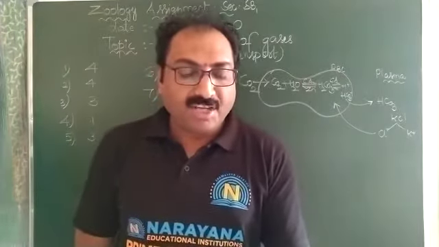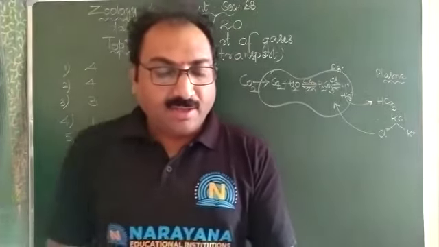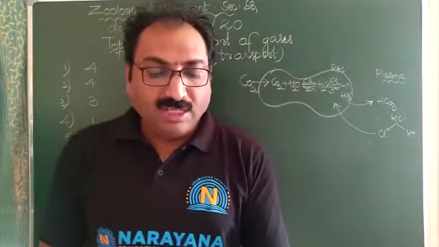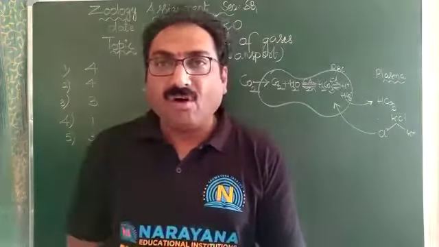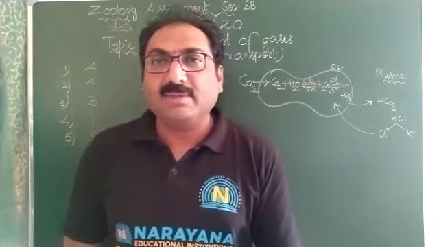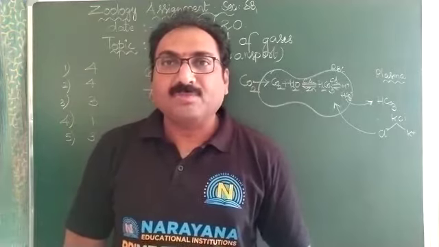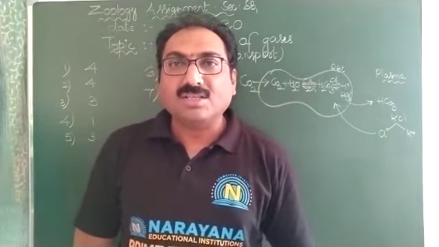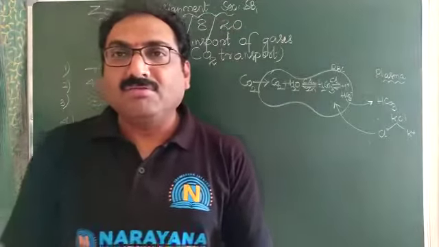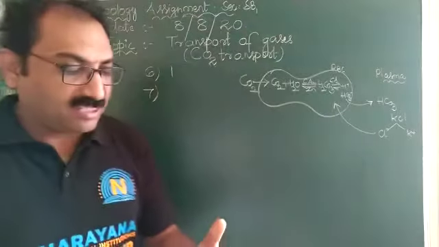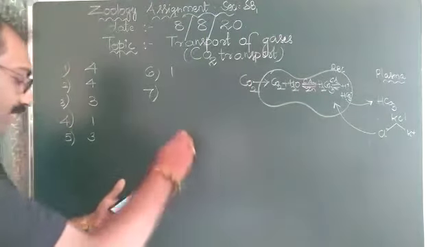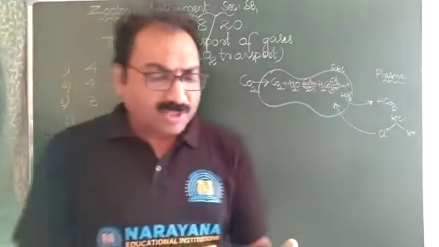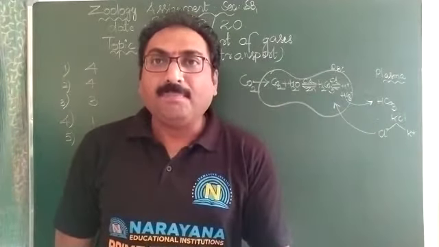So what is the question given here, children? A higher CO2 concentration of the blood causes... When there is more concentration of CO2, then it leads to the quick diffusion of oxygen from the blood. So this is nothing but a kind of Bohr effect. An increase in the carbon dioxide concentration leads to the dissociation of oxyhemoglobin, releasing oxygen from the blood to the tissues. So that is about the seventh one. The answer for this is the third option: with an increase in CO2 concentration, the blood causes quick diffusion of oxygen from the blood.